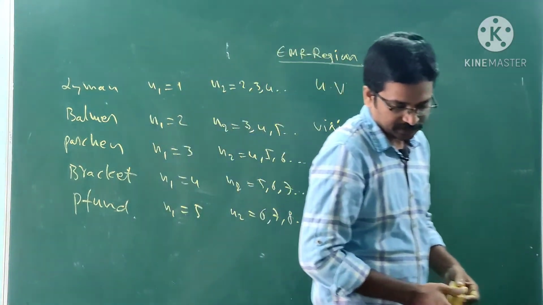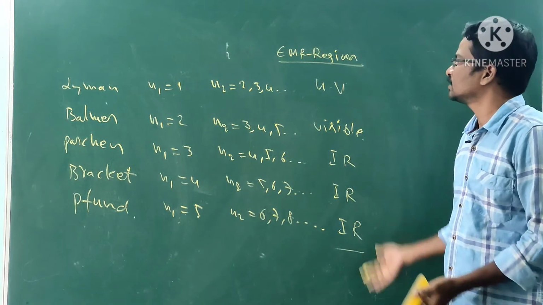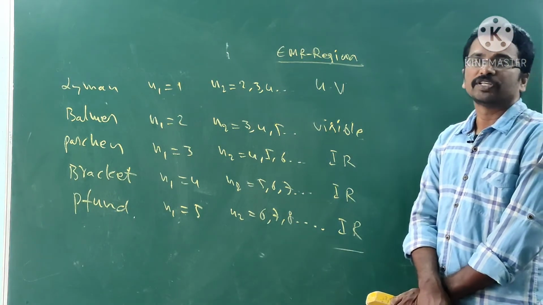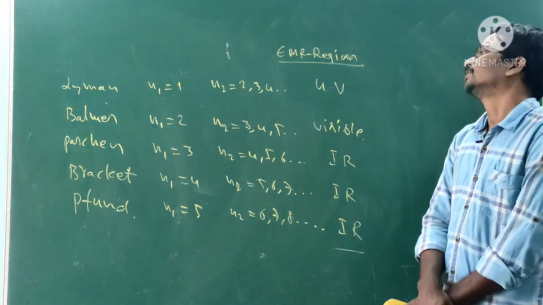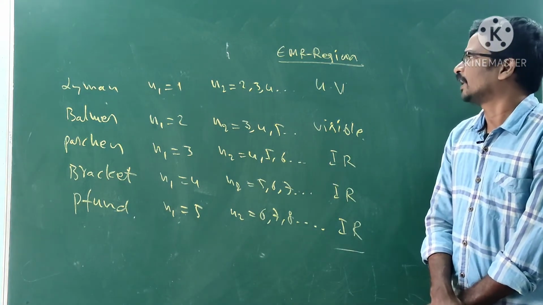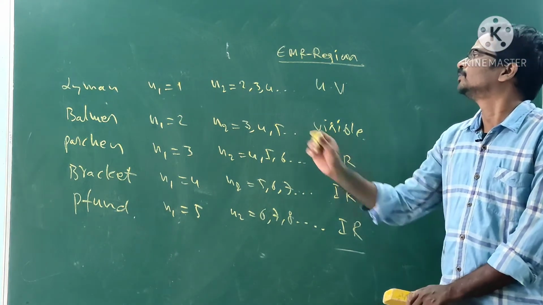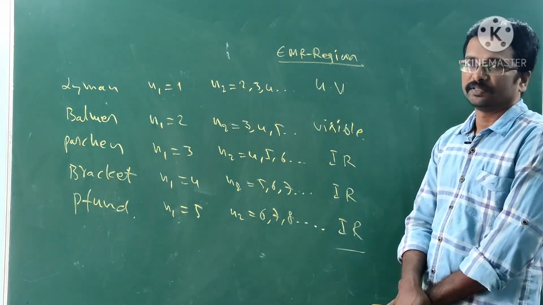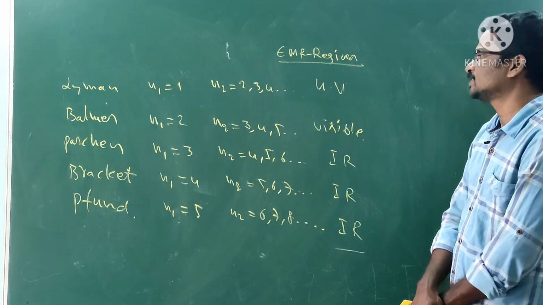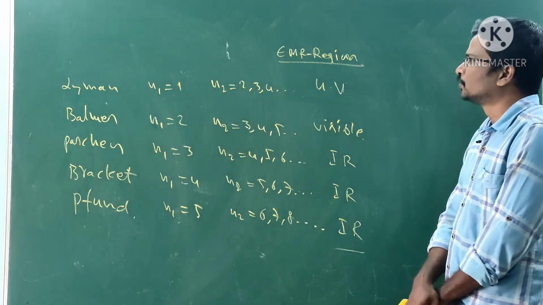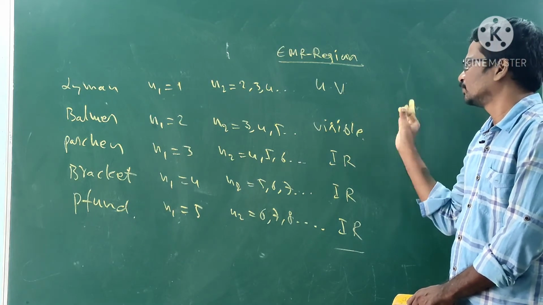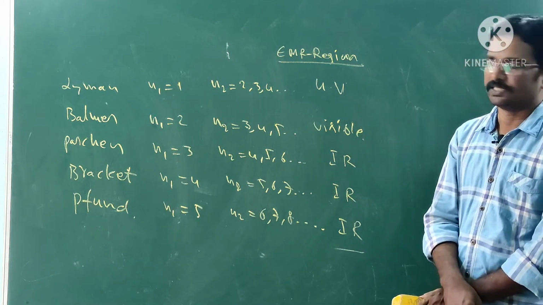The remaining scientists explained their practicals using these regions. Lyman's series: the electron goes from n1 to the next energy levels 2, 3, 4, and so on. Balmer explained his series from n1 equal to 2 to n2 equal to 3, 4, 5, and so on.